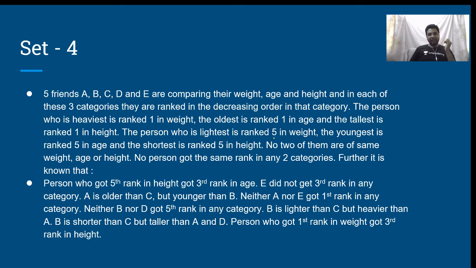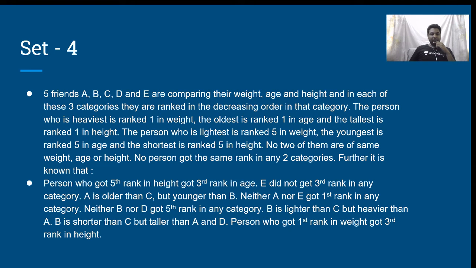The person who is lightest is ranked 5 in weight. The youngest is ranked 5 in age. And the shortest is ranked 5 in height. No two of them are of the same weight, age or height. No person got the same rank in any two categories.